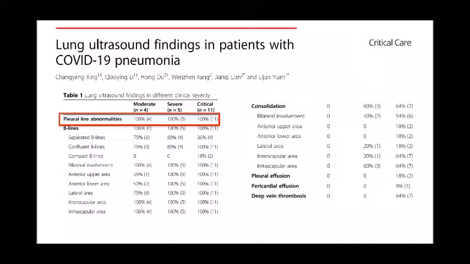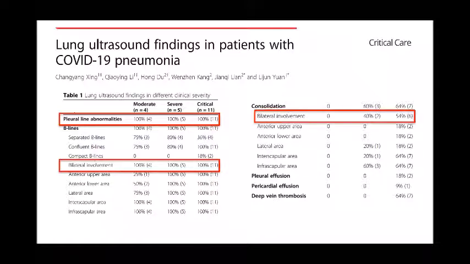So pleural line abnormalities are present in almost all the patients. Like in this study, which was done in 20 patients in the earlier phase of the disease during the month of February, the pleural line abnormalities were present in all the patients. Bilateral involvement was present, like B lines in bilateral lung zones or all the lung zones.